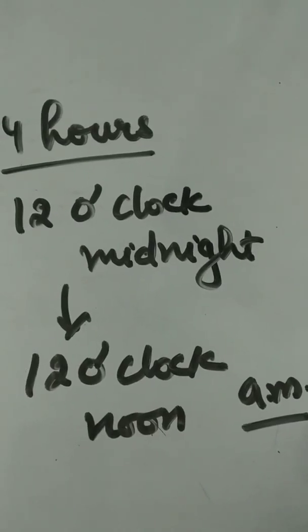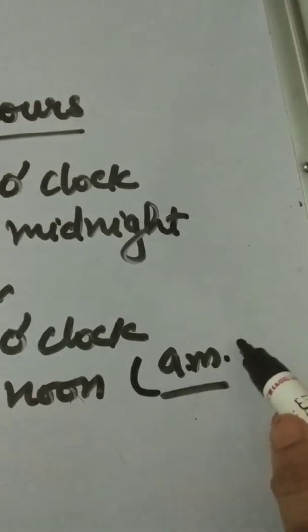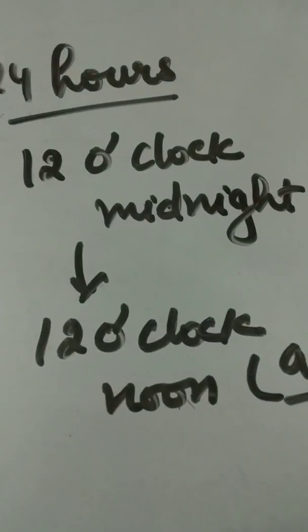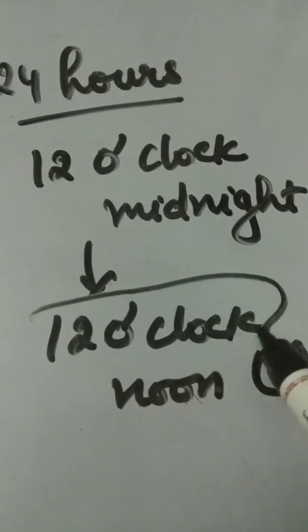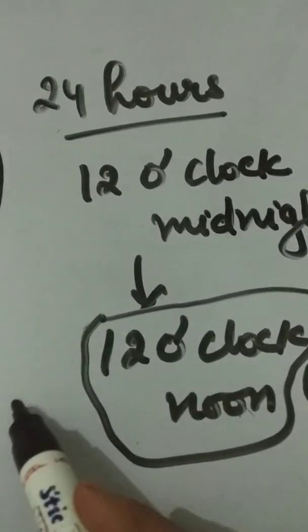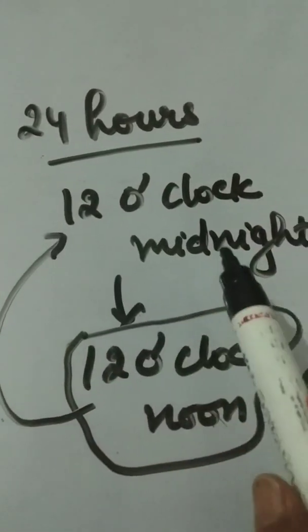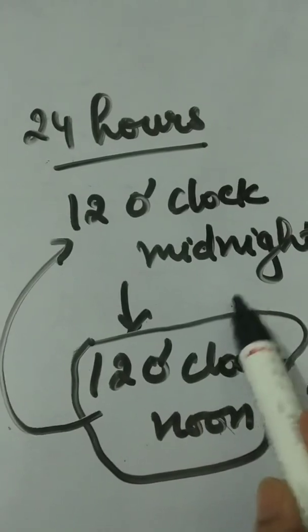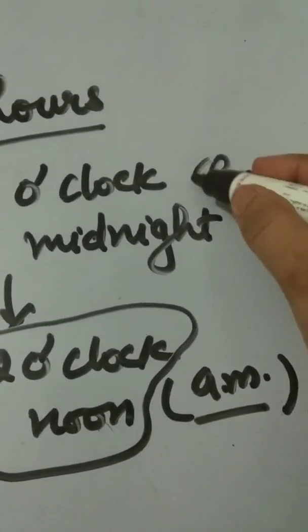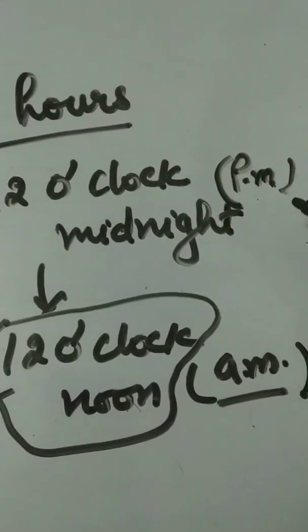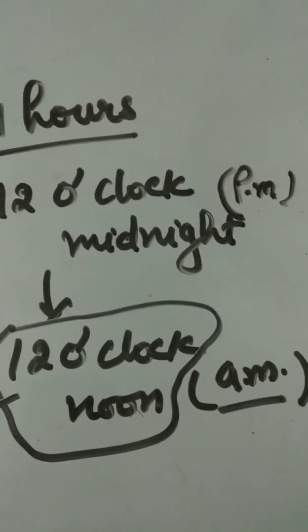Ante-meridian means before midday. From 12 o'clock noon to 12 o'clock midnight, it is taken as PM. Post meridian means after midday.